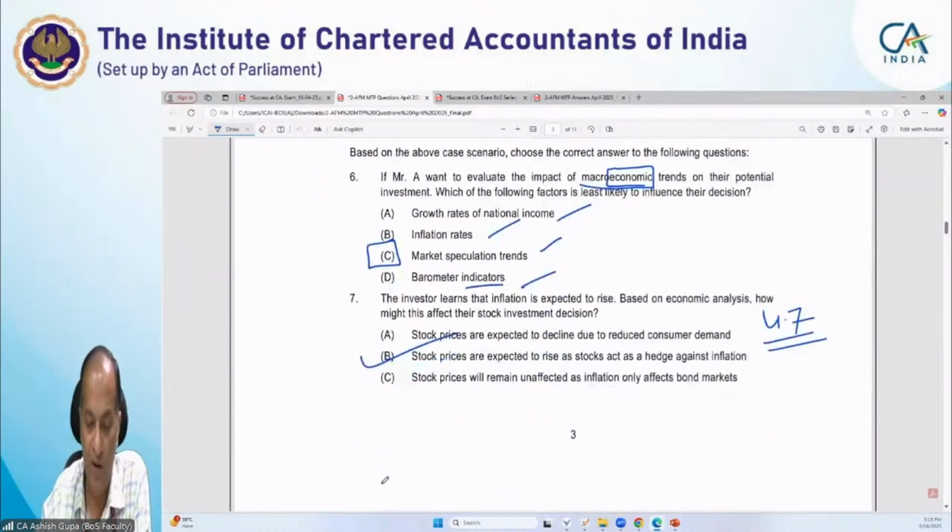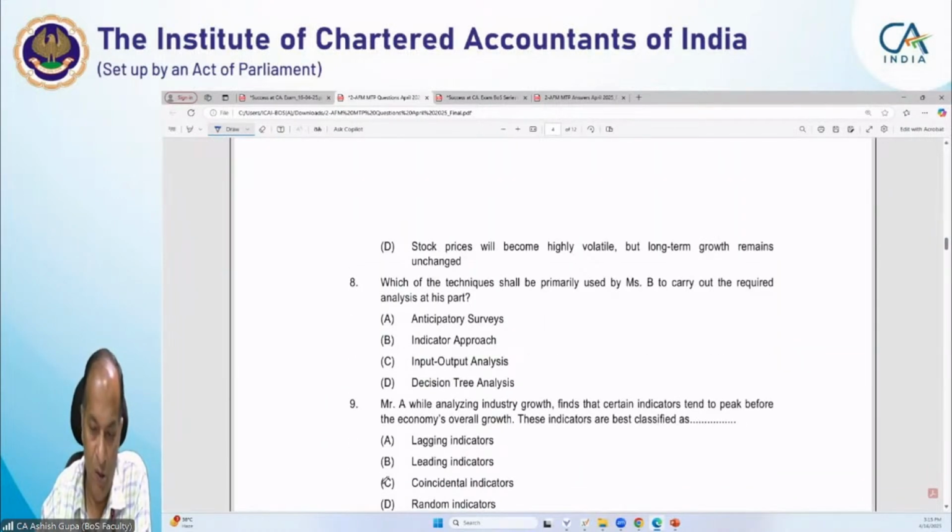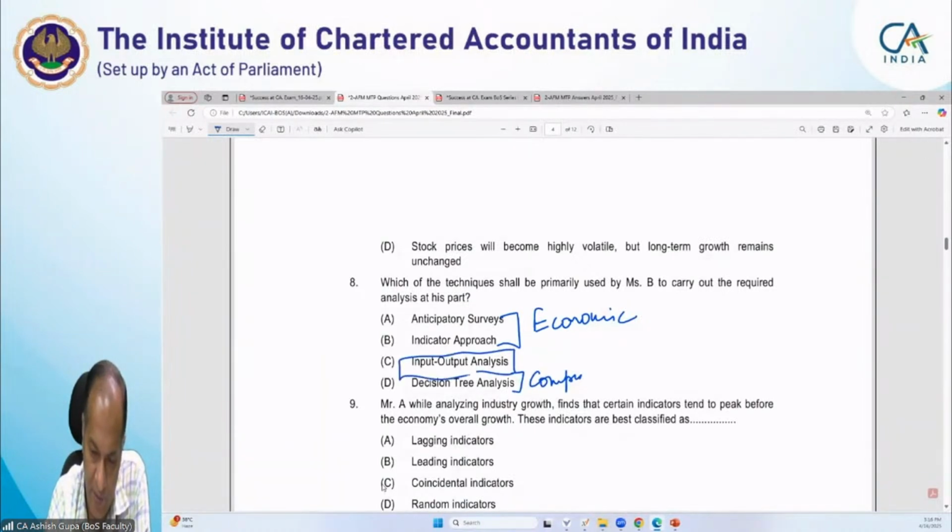Now when we talk about which technique they will use, these first two techniques relate to economic analysis. Decision tree analysis is generally used for company analysis, and input-output analysis relates to industry analysis. So the correct option will be C. Yes, you are correct, beta.